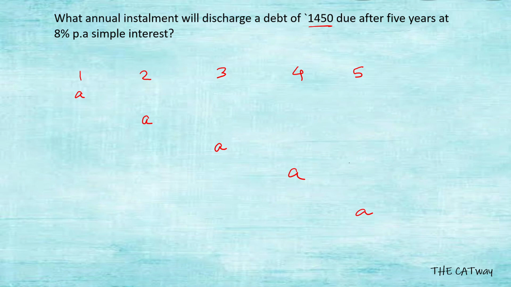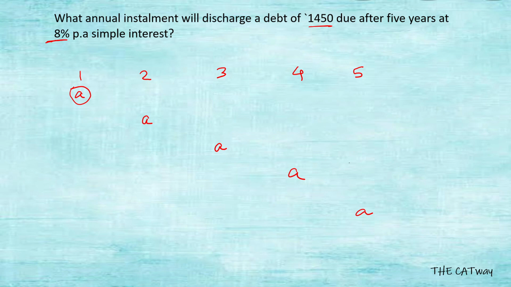Now, what goes into the question, which most people do not know or tend to forget, is that the money which we paid in the first year, suppose I am the person who has taken the money and I am paying it to you. In the first year I paid you a rupees. You will keep it in your bank or at any place, and from there you will gain the rate which is given in the question, that is, you will also be gaining 8% simple interest.